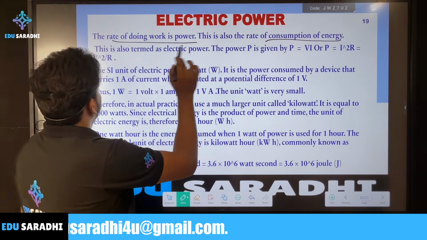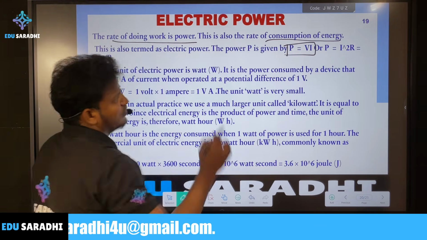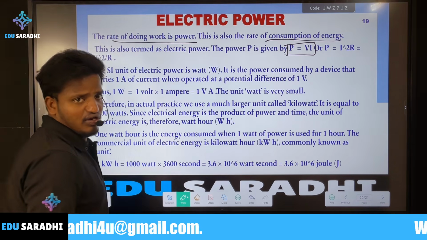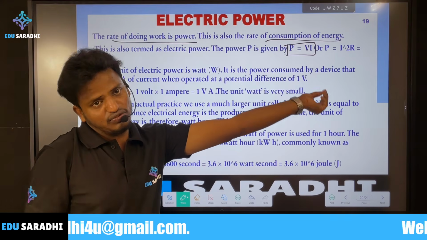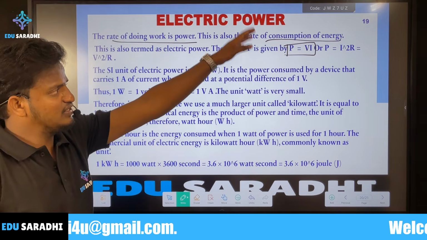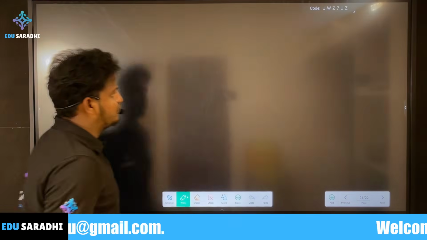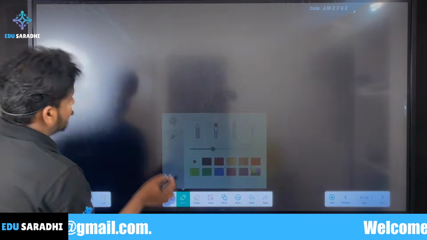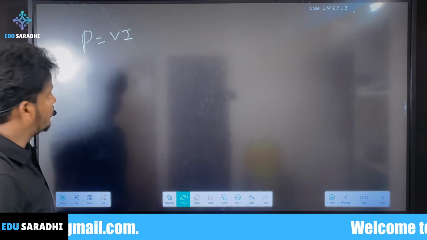So P is equal to V into I, the potential difference across the conductor multiplied by the current passing through it. So this is the basic formula: P is equal to VI.